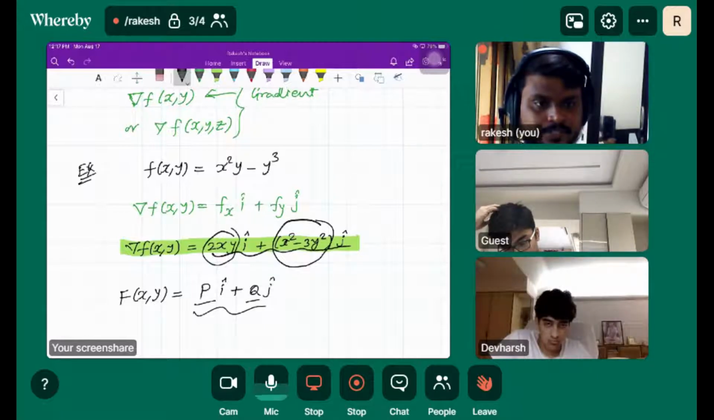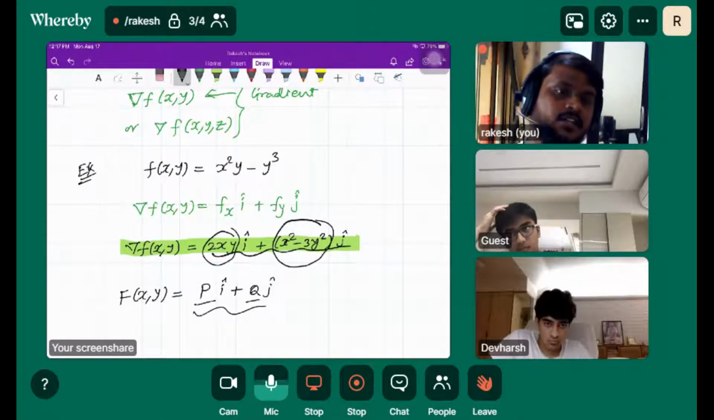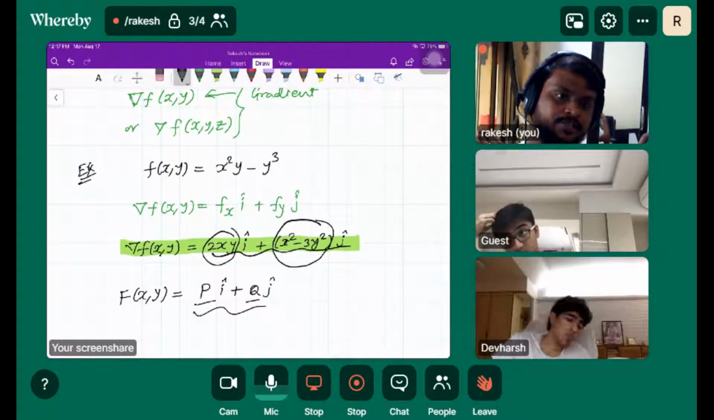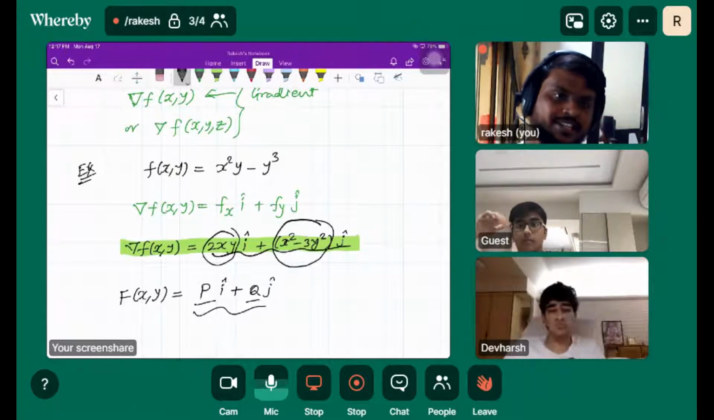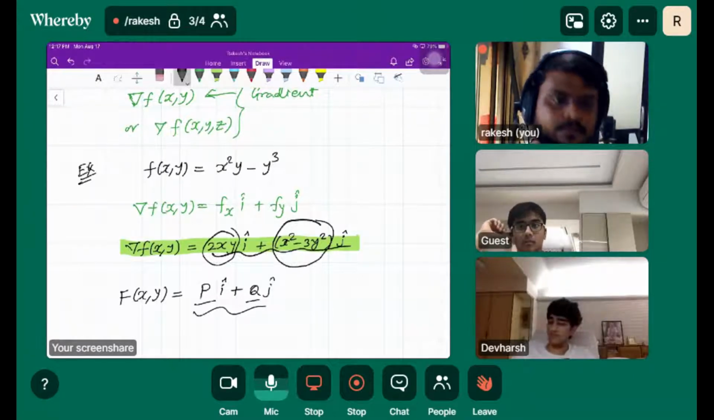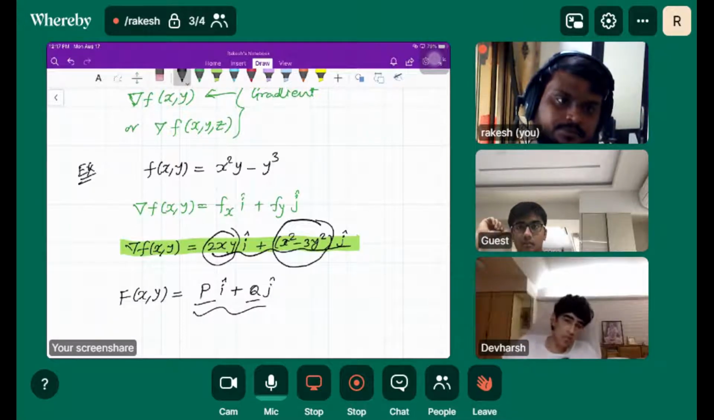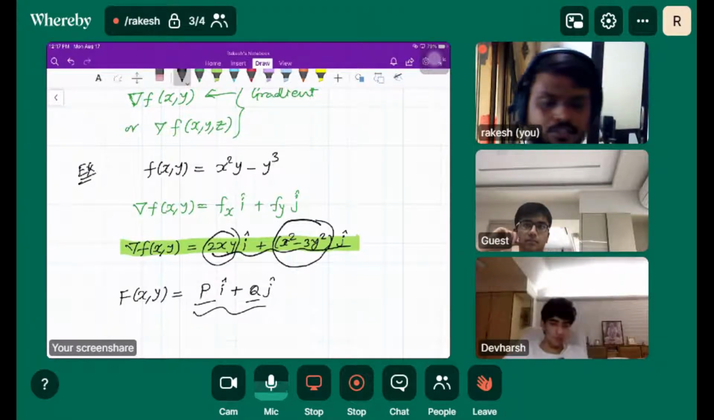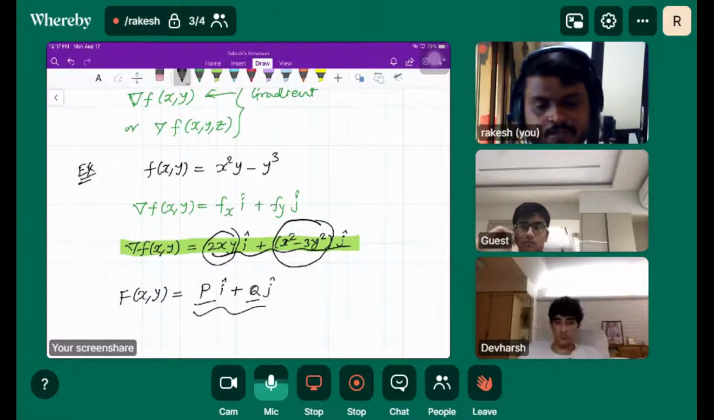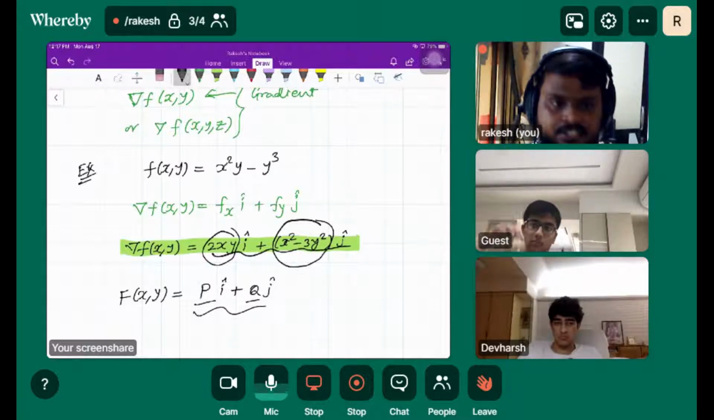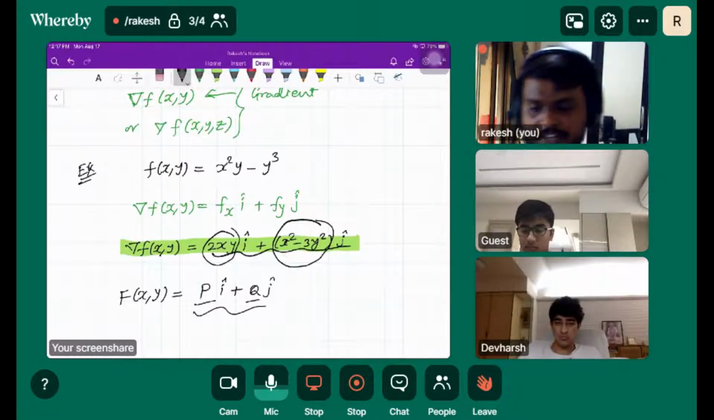See, this gradient gives us the system of vectors, right? We can draw the gradient on the surface anywhere on the point. So this gradient also gives us the system of vectors whose domain are the set of points from the surface, isn't it? So this gradient is nothing but the vector field, right?